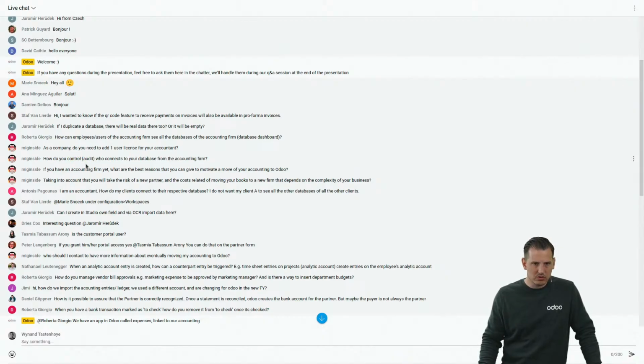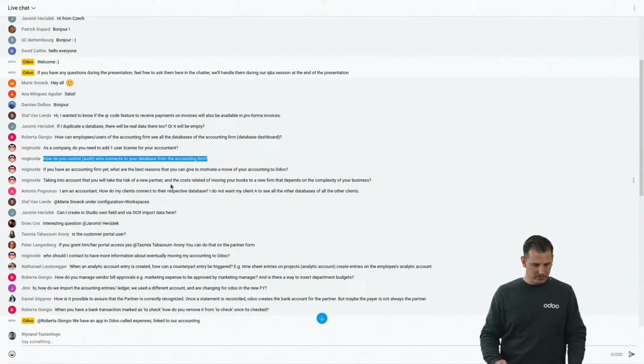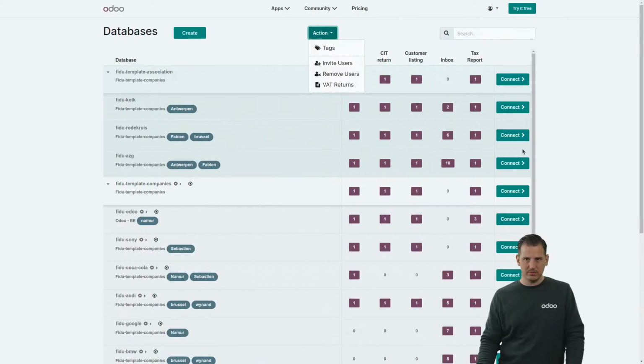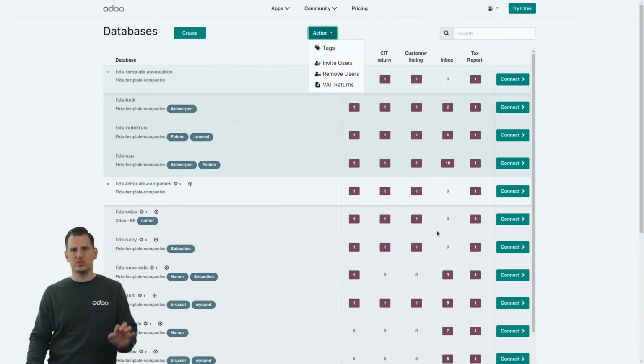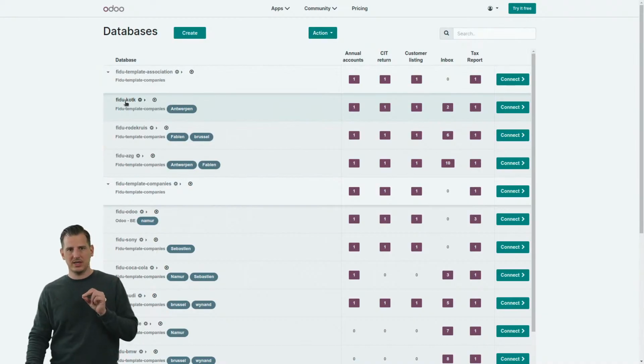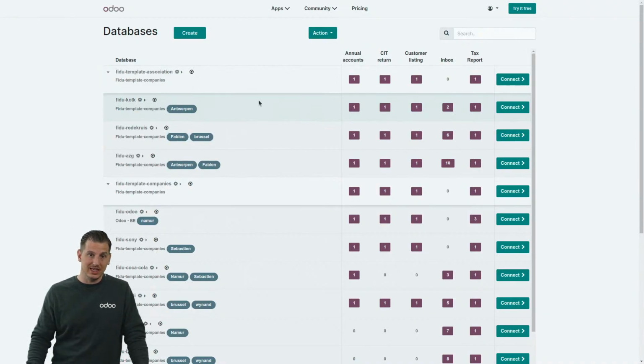How do you control who connects to your databases from the accounting firm? Well, it's actually very simple. What you see over here, you will only be able to see all the different customers if you have a user with the same email address in those databases.